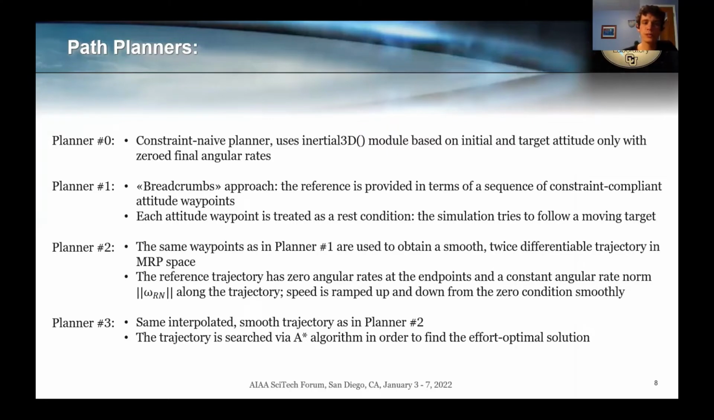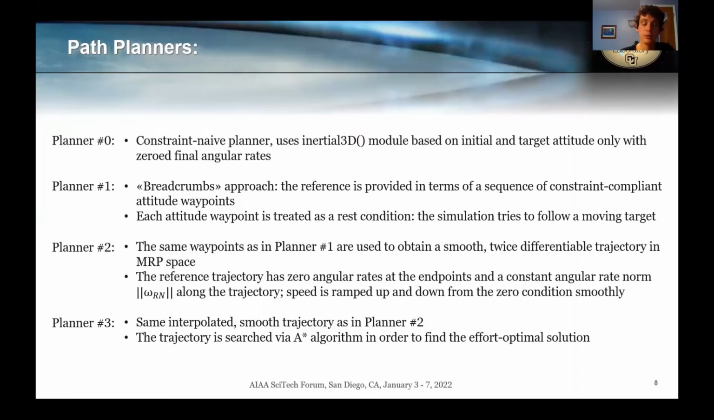Planner 2 uses the same attitude waypoints as Planner 1, but these attitude waypoints are interpolated in MRP space. This allows us to also provide angular rates and accelerations along this interpolated trajectory, which performs a rest-to-rest maneuver.